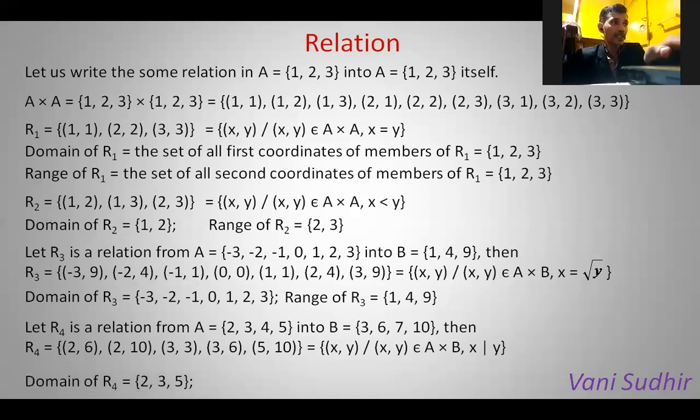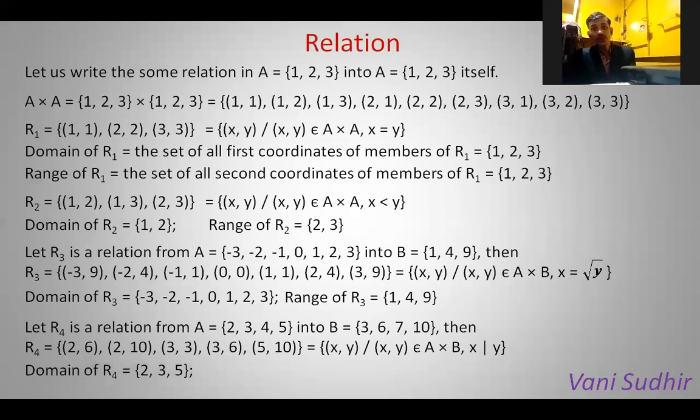And we'll see the domain. Domain is 2, 3, 5 only. Something is missing. See, in the domain we do not have 4. Why don't we have 4? Because 4 is not a factor of any of the numbers 3, 6, 7, 10. That's why we do not have 4.